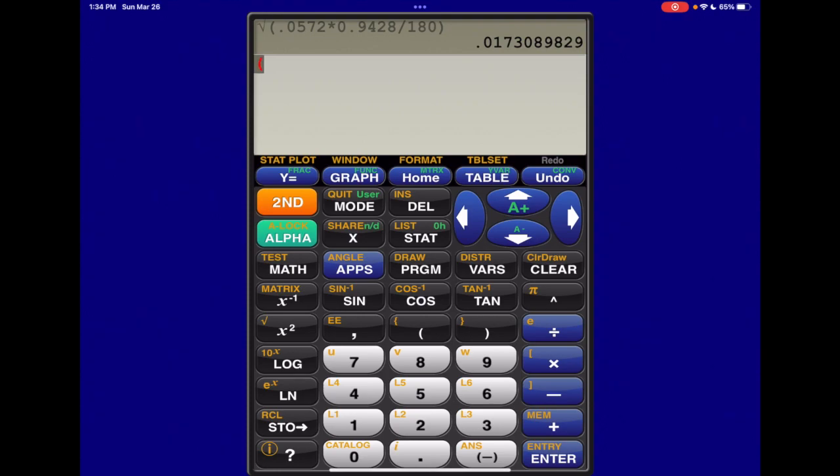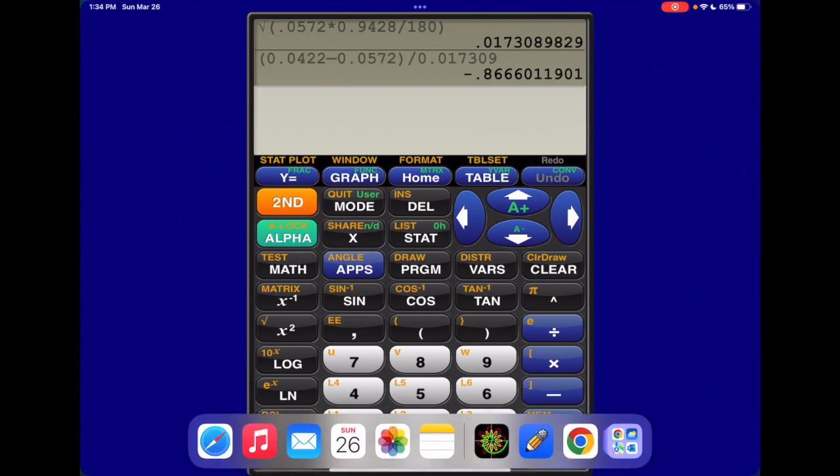So parentheses around the numerator on z-scores. Plugging in the boundary and the mean, and then dividing by the standard deviation. And then 3 decimal places on this, so that'd be negative 0.867, because the digit after the third one is bigger than 5, we're going to round up.